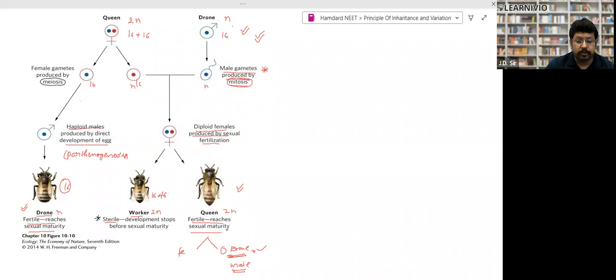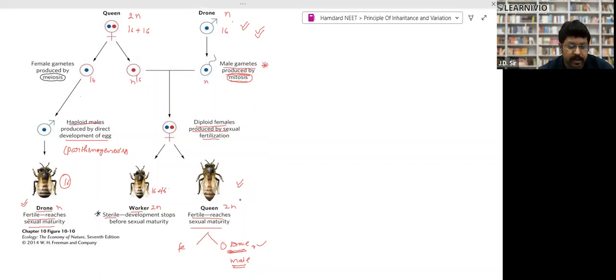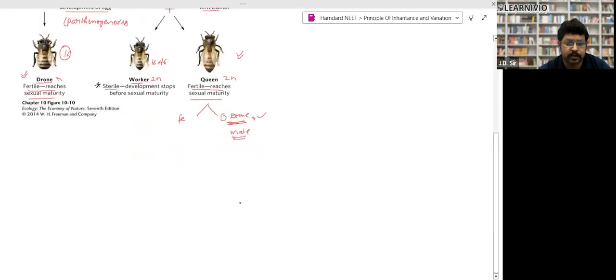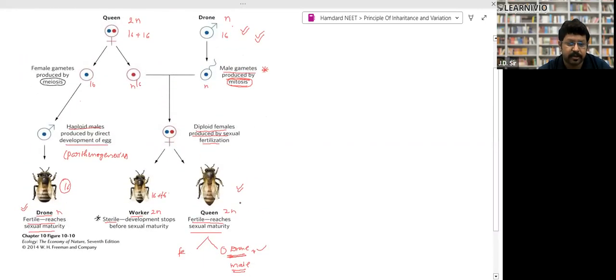Queen reaches sexual maturity. Why does it reach sexual maturity? Because there is a special kind of honey that is called royal jelly. Royal jelly is eaten by the queen, and the rest of the workers eat the normal honey, right? The function of worker is to make the hive and to bring the honey. And the function of queen is just for reproduction. Male drones also defend the hive, and they also work for the honey collection, right? So that is the sex determination in honeybee. If you want, please take this screenshot.